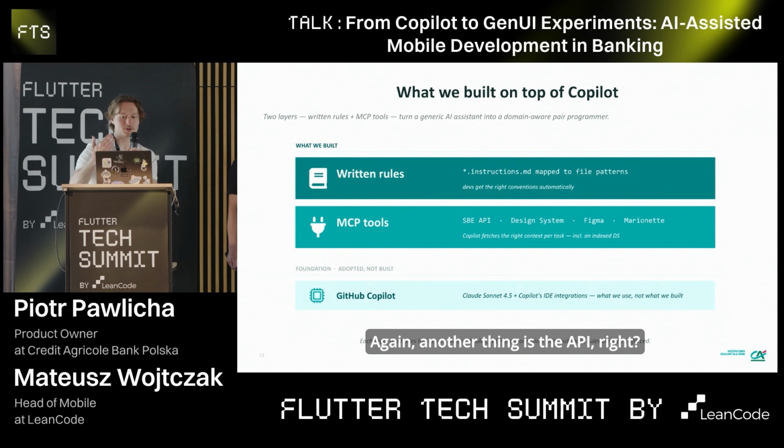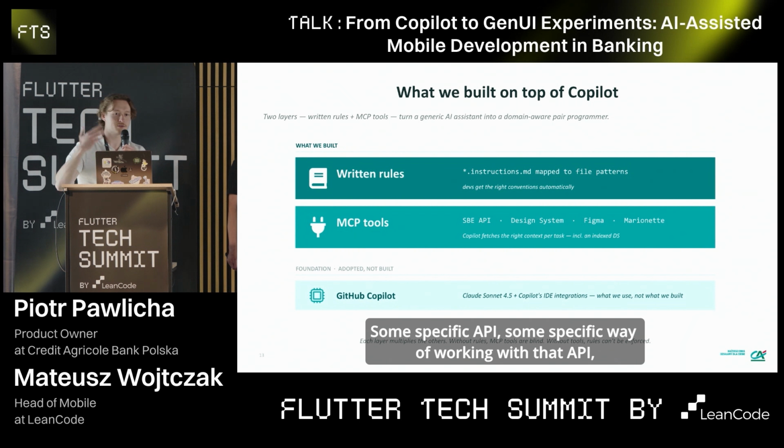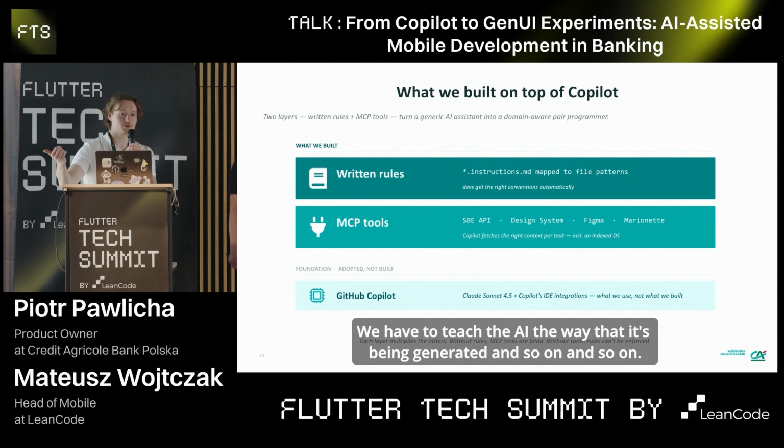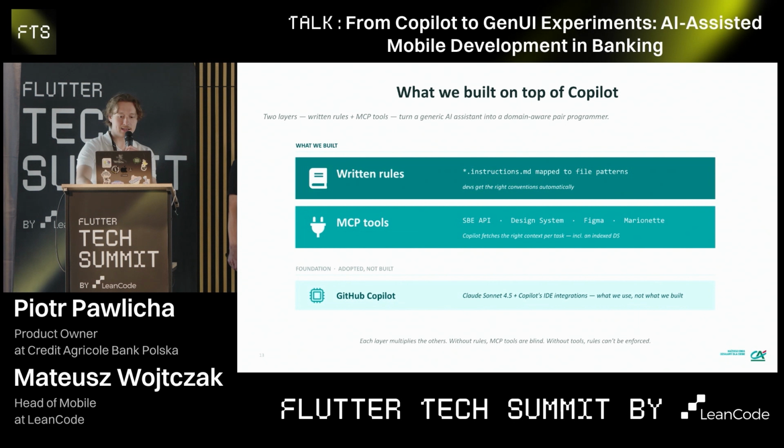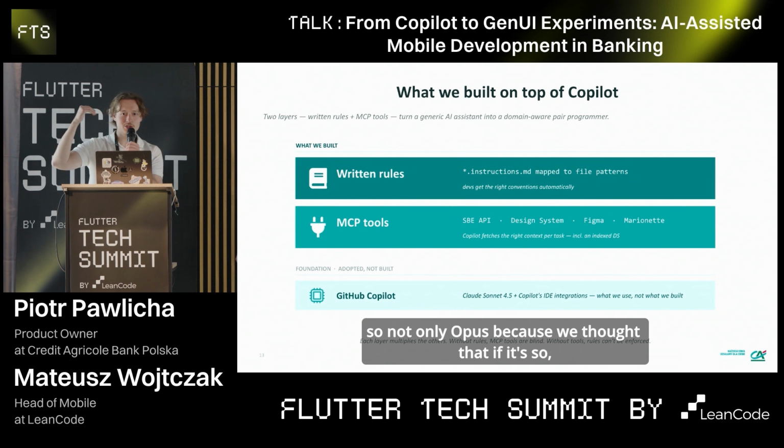Another thing is the API, right? Some specific API, some specific way of working with that API, some specific API client. We generate contracts from the API. We have to teach the AI the way that it's being generated, and so on. Additionally, we wanted to use not the most expensive models, so not only Opus.